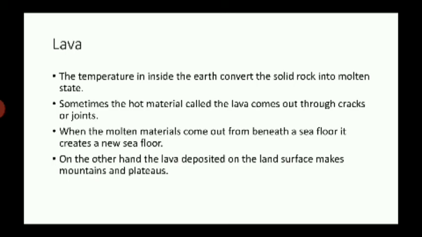So these are the things about lava. The lava comes out from the inside of the earth due to the high temperature when the solid rocks convert into molten states. And this material is called lava, and it comes out through cracks or joints.